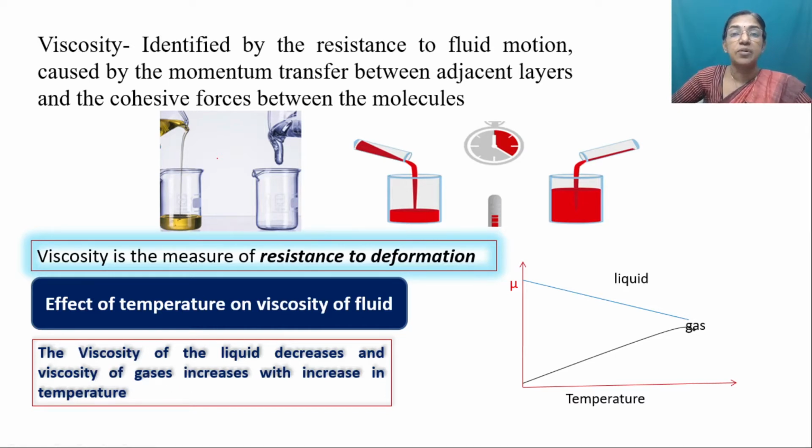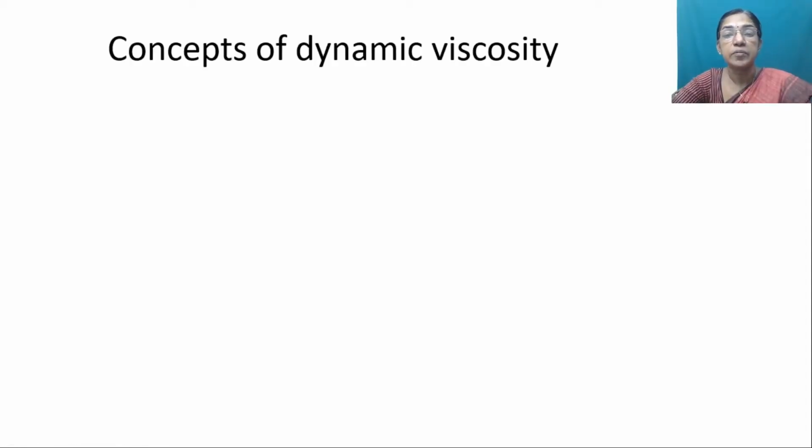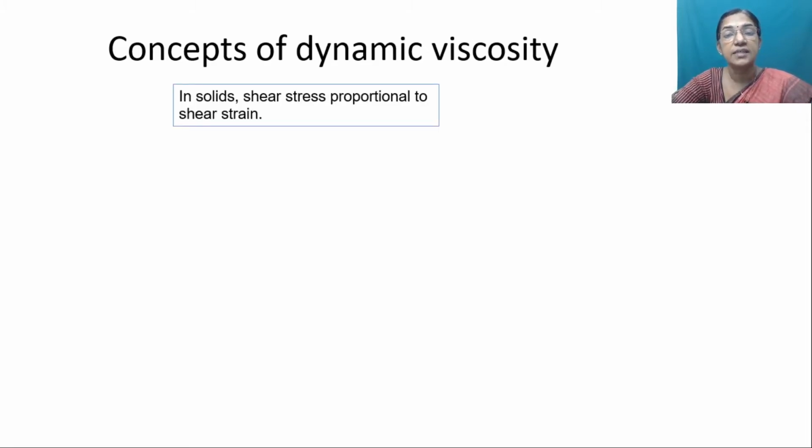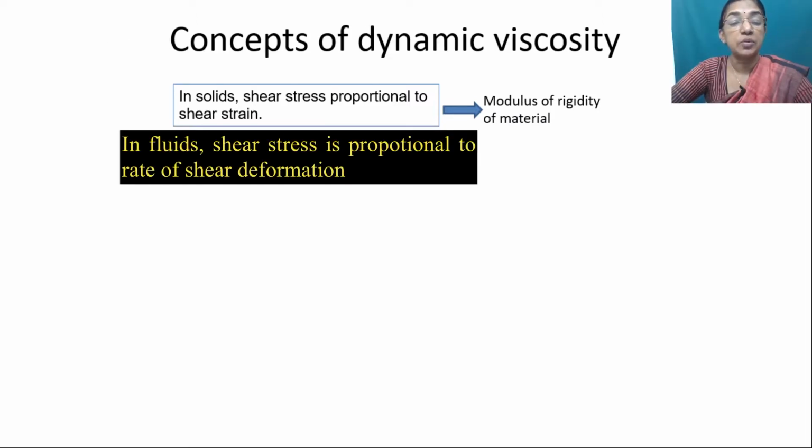Now let us discuss the concept of dynamic viscosity. The basic concept of dynamic viscosity can be discussed by considering the difference between solid and fluid. In solids, shear stress is directly proportional to shear strain, and the proportionality constant is called the modulus of rigidity of the material. Whereas in fluid, shear stress is proportional to the rate of shear strain.